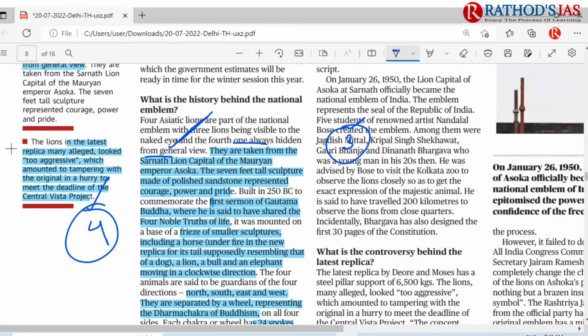This national emblem is mainly taken from the Sarnath lion capital of the Mauryan emperor Ashoka. It is a 7 feet tall sculpture, mainly made of polished sandstone. This lion capital mainly represents courage, power and pride. It was built in 250 BC to commemorate the first sermon of Gautam Buddha.